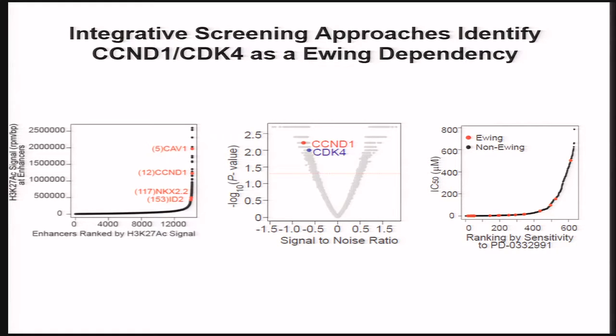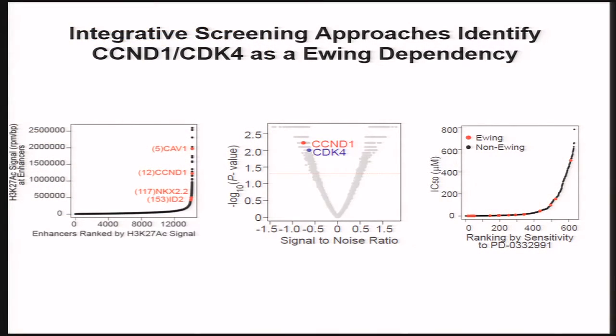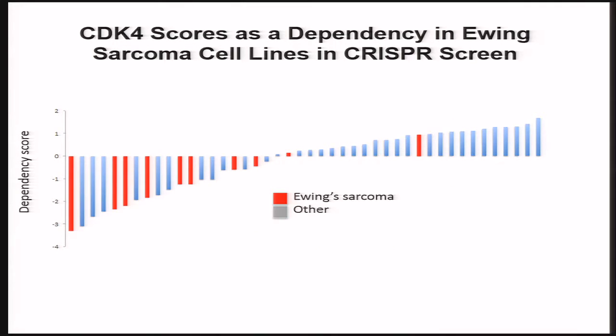And just shown here in the hockey puck, this is working not very well, you can see it, is Cyclin D1 in terms of genes marked by super enhancers. You also see in the middle figure that Cyclin D1 and CDK4 score as highly depleted in Ewing compared to the other cancer cell lines in the screen. And then Ewing sarcoma and EWS-FLI1 were predictors of response to a small molecule inhibitor of CDK4. And then again, very recently, our data from the CRISPR screen also showed that CDK4 is a Ewing dependency when you compare Ewing to other cancer cell lines in a CRISPR screen.